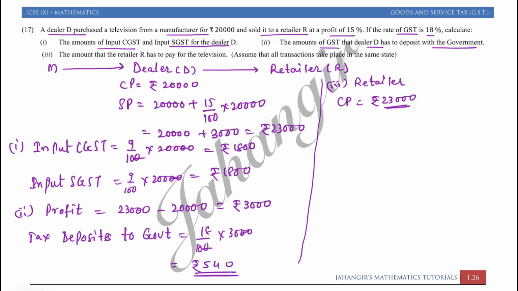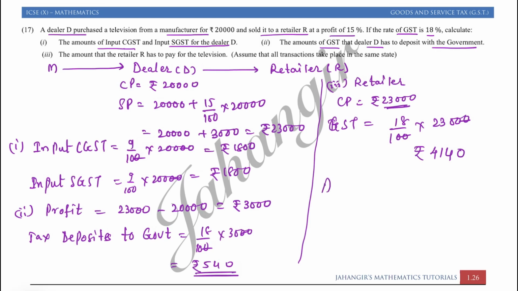So what will be the CP's tax? GST paid by the retailer is 18% of 23,000. So 0 cancel. 8 3s are 24. 18 into 23 is 414, so 4140.